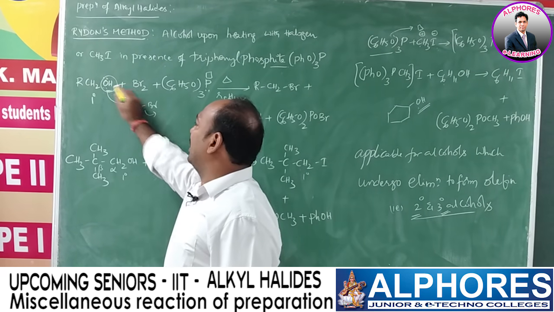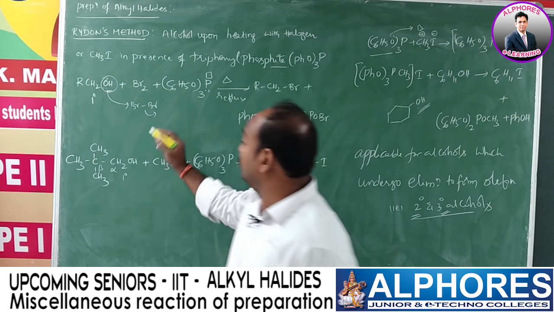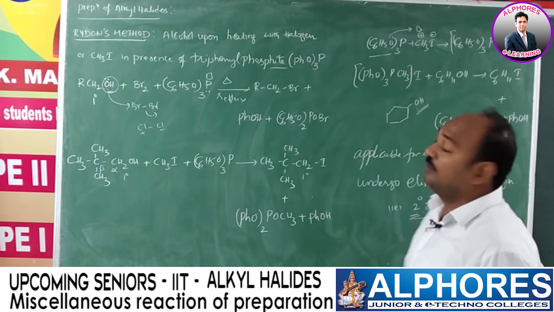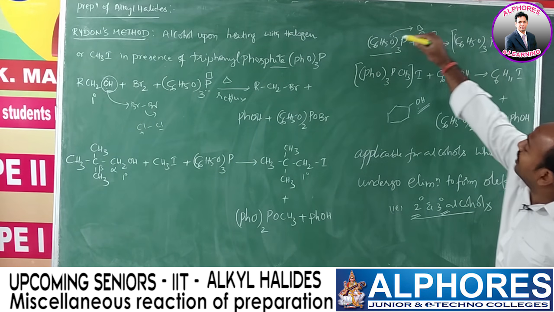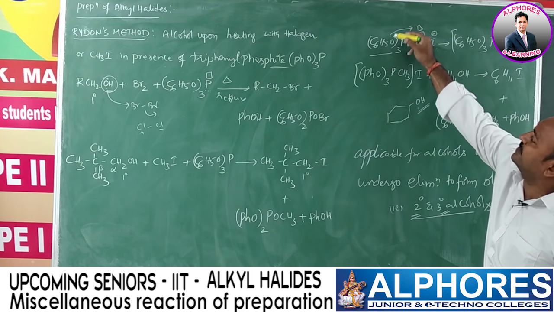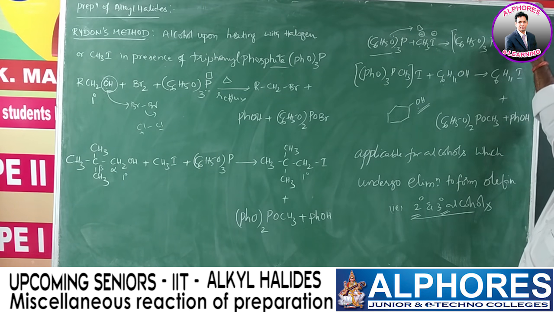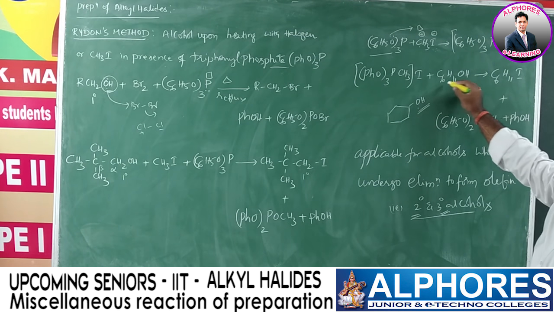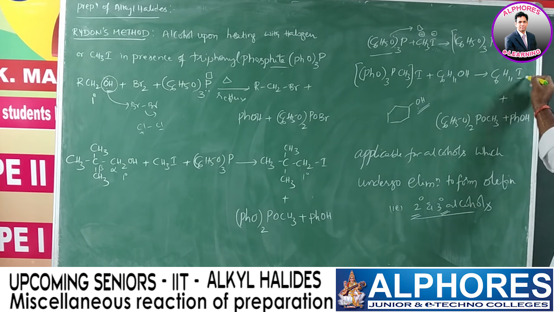The same concept we are not supposed to apply for Cl2, because in case of Cl2, Cl plus and Cl minus, the tendency is very less. Now when oxygen donates an electron pair, this oxygen bears a positive charge, that I am showing here like this, a positive charge on the whole complex, and iodine remains as I minus. This I minus only attacks the OH group containing carbon, and you are getting C6H11I.